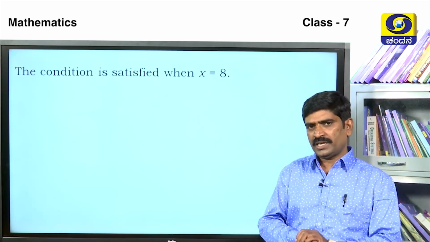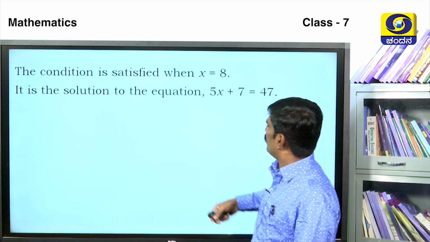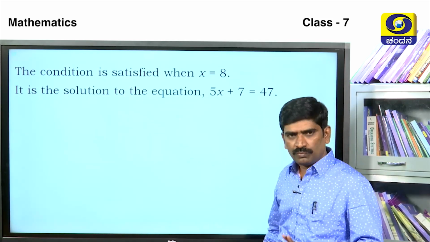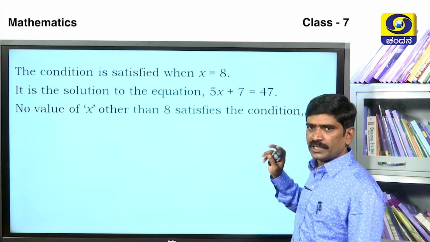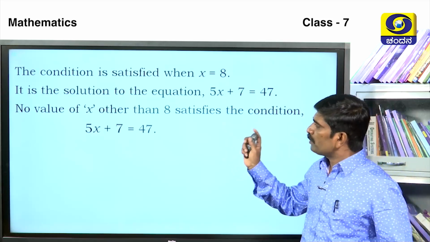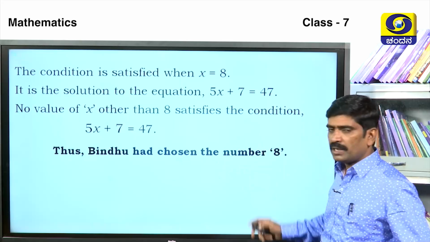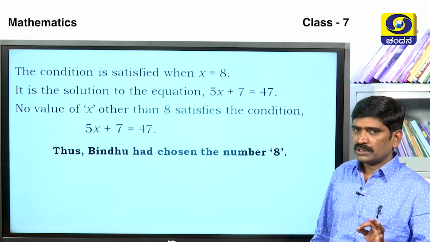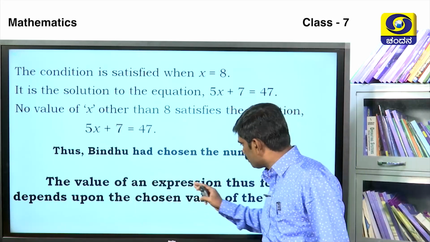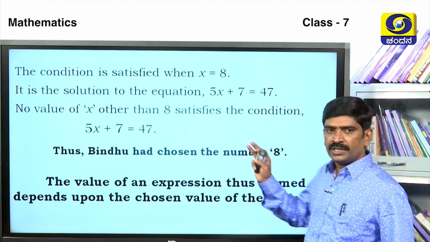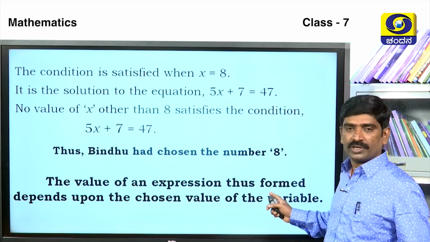It states that the value of the expression 5x plus 7 is 47. The condition is satisfied when x is equal to 8. So, 8 is the solution to the equation 5x plus 7 is equal to 47. No value of x other than 8 satisfies the condition. Thus, Bindu had chosen the number 8. The value of an expression thus formed depends upon the chosen value of the variable. This is very important. Note it.